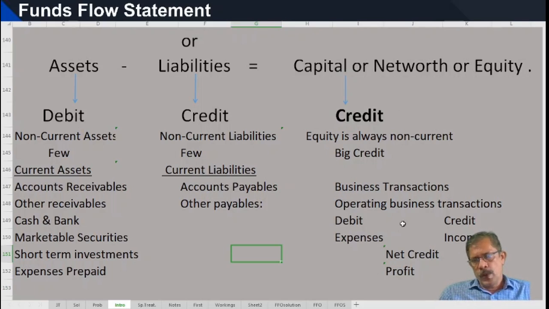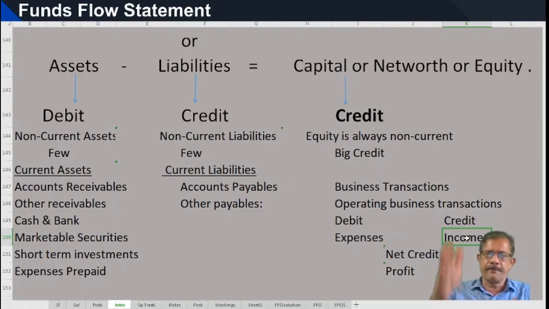So all expenses result in a reduction in the net worth, and all incomes add to the credit of net worth. And in a year, these expenses are set off against incomes, and net profit is taken out, and this net profit is carried to the balance sheet.